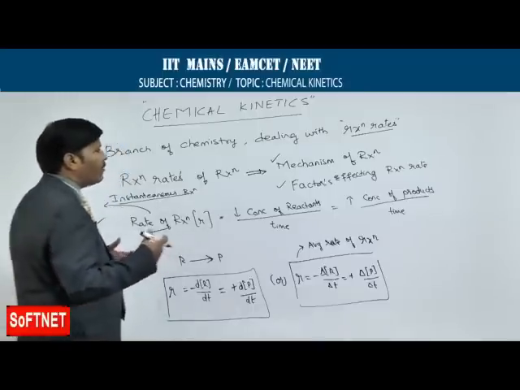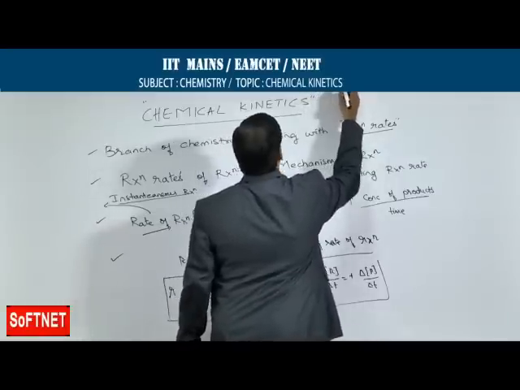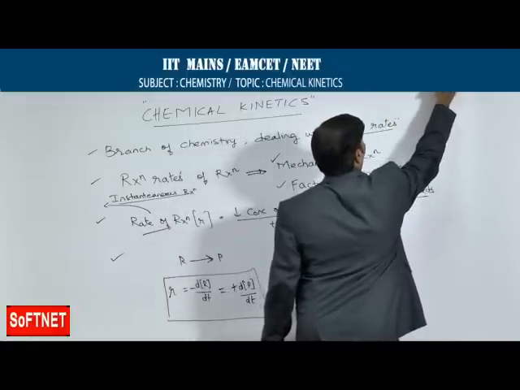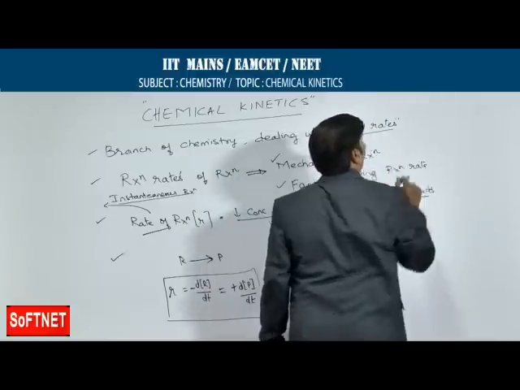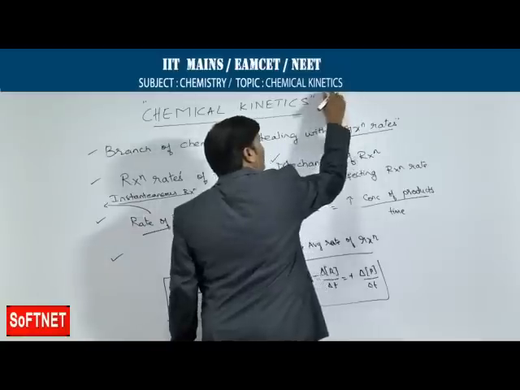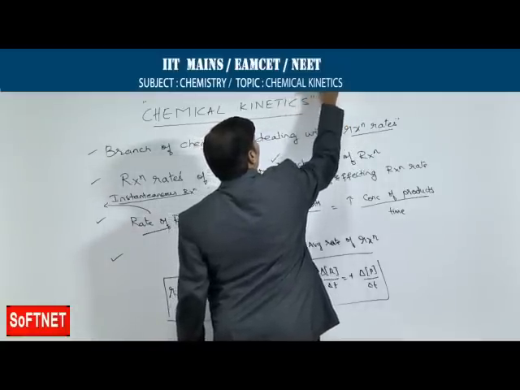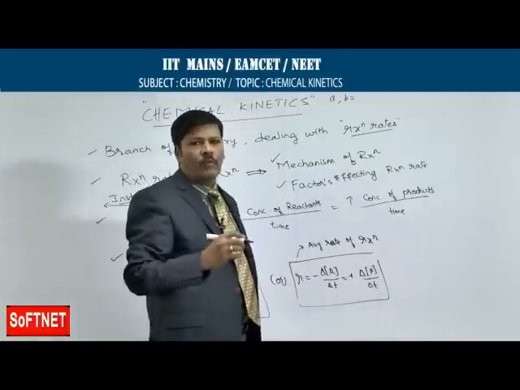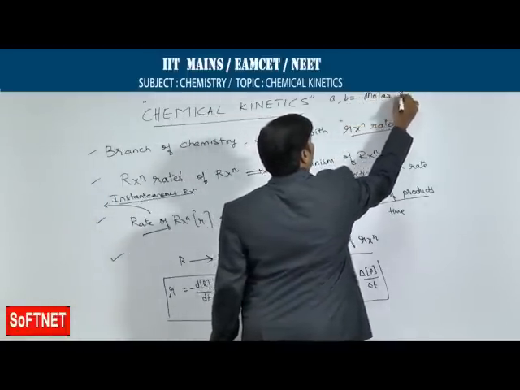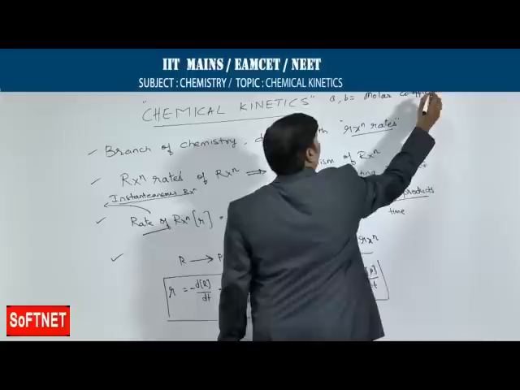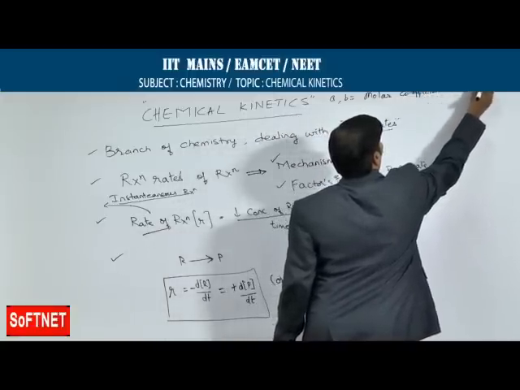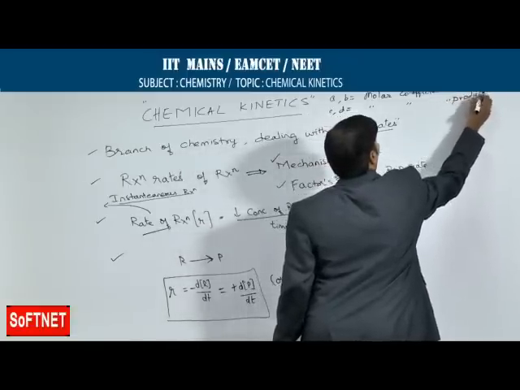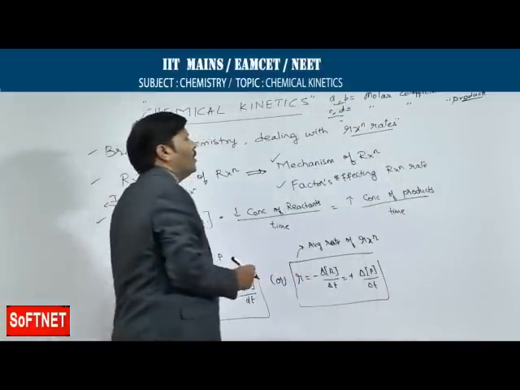Based on this, suppose we take one generalized stoichiometric equation: a moles of A plus b moles of B gives rise to c moles of C plus d moles of D. Here small a, small b are the molar coefficients of the reactants, and small c, small d are the molar coefficients of the products.